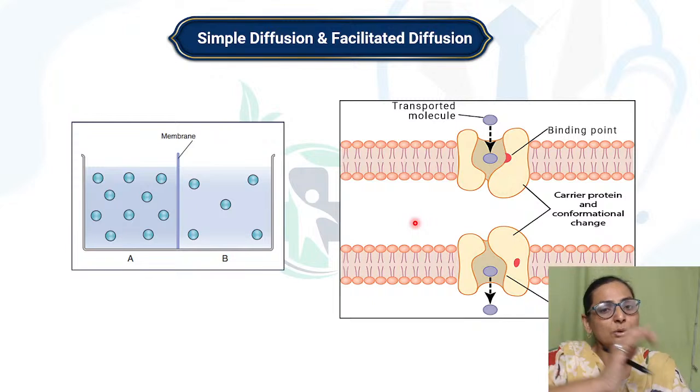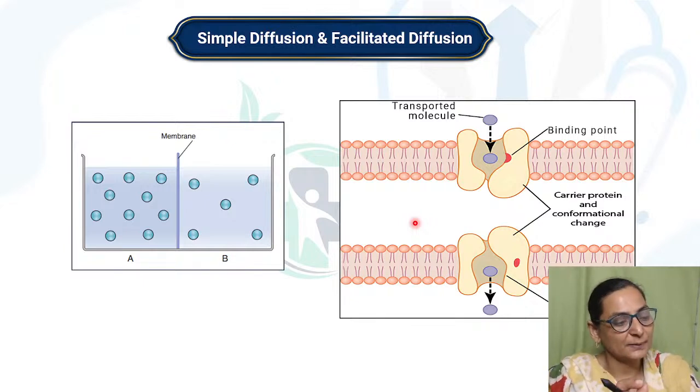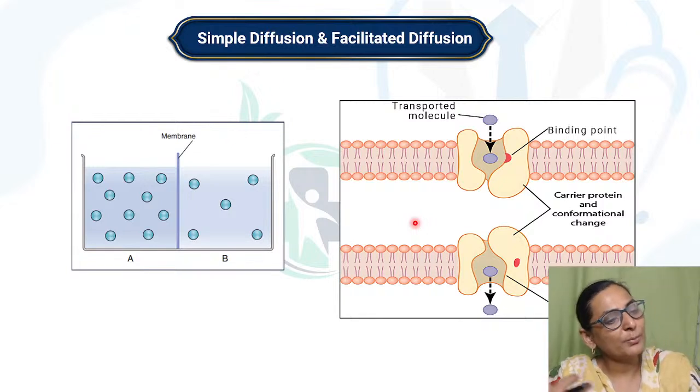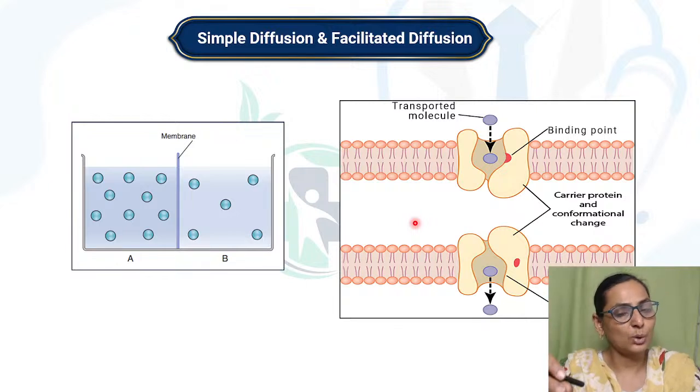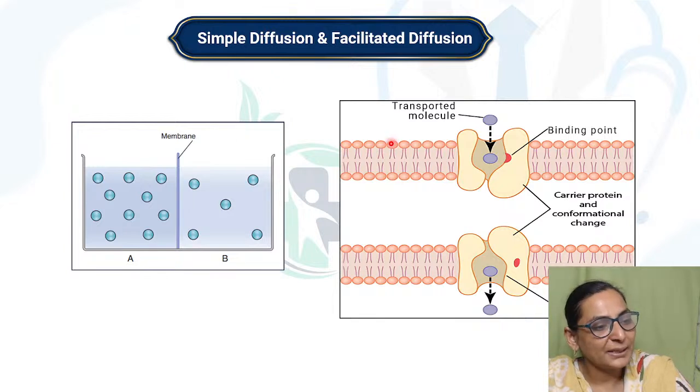Now again remember, although facilitated diffusion is using a carrier protein, it is not using energy. A very, very common mistake made by students is that we think that since we are using a carrier protein, there comes the role of energy, but it is not like that. So look over here, this is a semi-permeable membrane. This is the protein which is taking part, the carrier protein. Now you can see that the carrier protein has got a binding site. This is the binding site for the substance that is going to be transported.